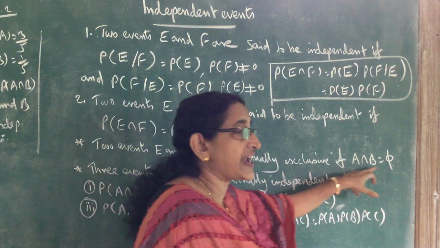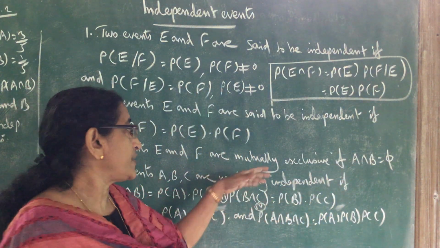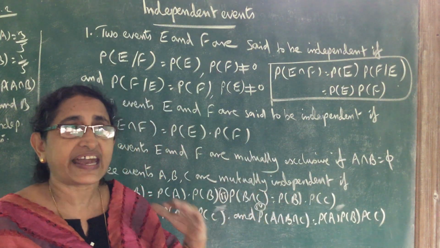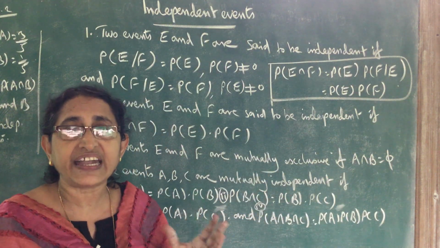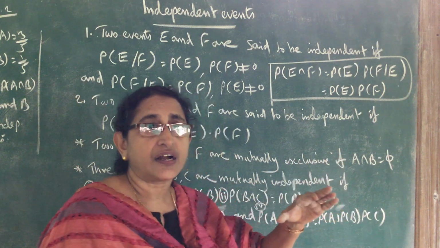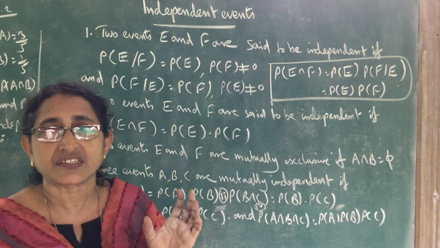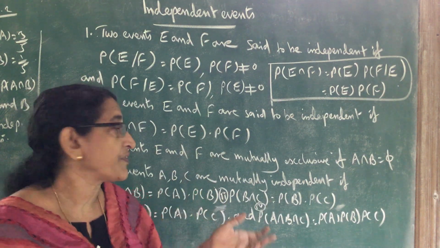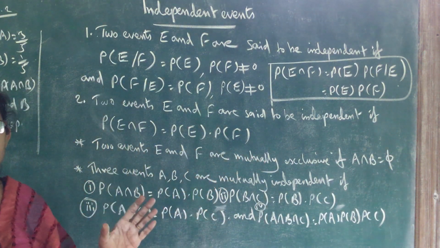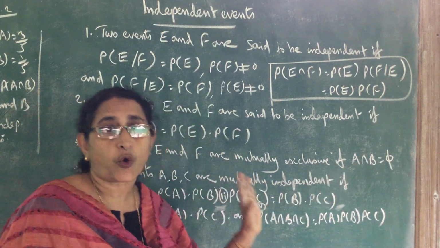A intersection B is the null set, and the probability of the null set, an impossible event, is 0. So in the case of mutually exclusive events A and B, the probability of A intersection B is 0.